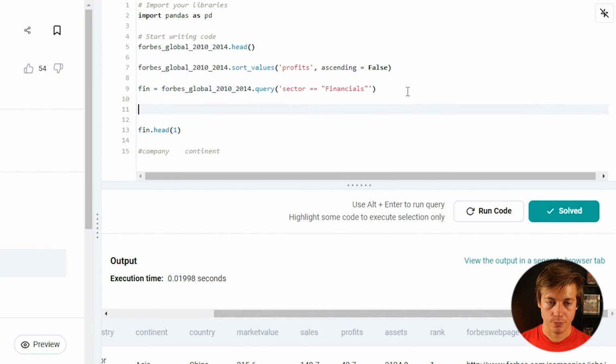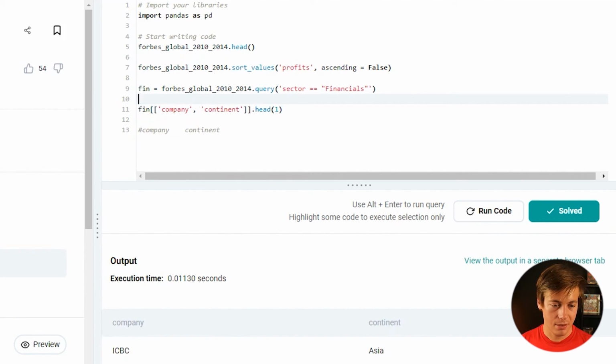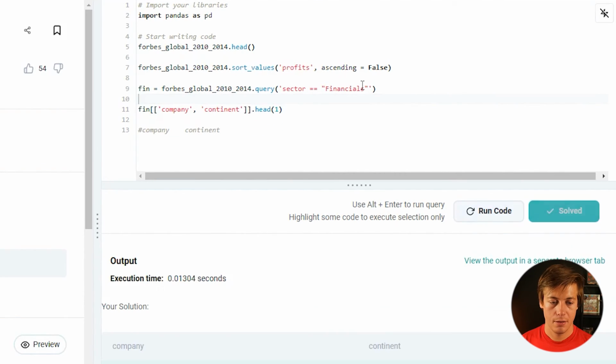So all I have to do on that side of things is put that company and continent. That's it, right? Company and continent. And it's been solved. Pretty fairly simple on that one.